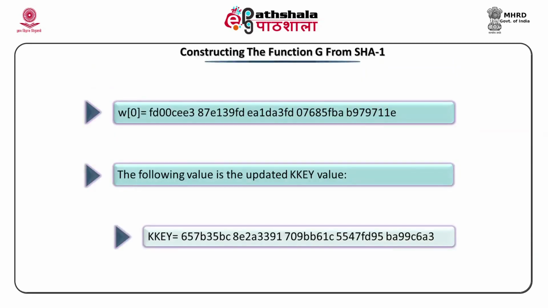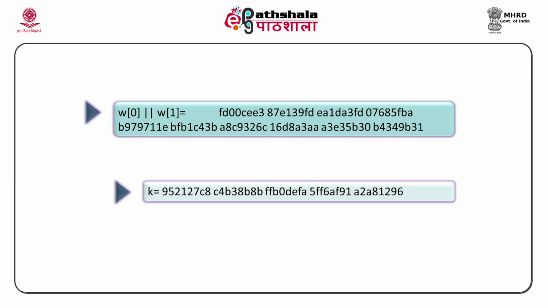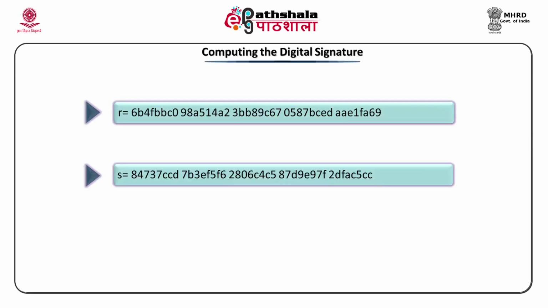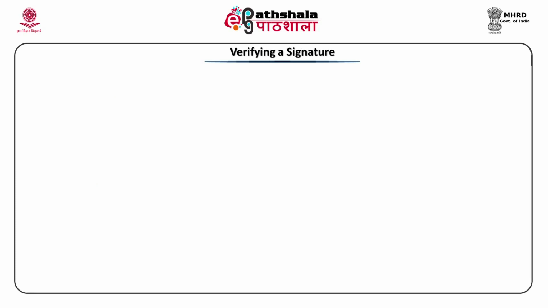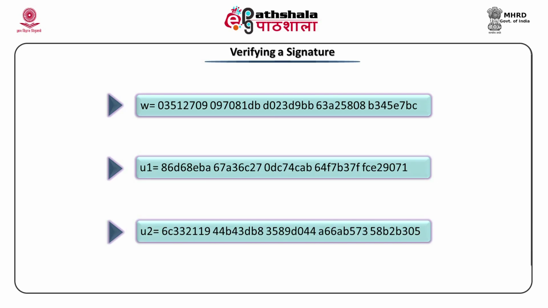So, we have W0, K value, W1, K value, W0 and W1 appended together so that we can generate K. But computation is to be done with K inverse as well. So, K inverse is computed. Now, we have all the parameters with us. So, R and S values are shown. All these values are for your reference to see what the values look like, and this is how they are used. For verification of a signature, W, U1 and U2 are generated. The sample values are shown in the slide.